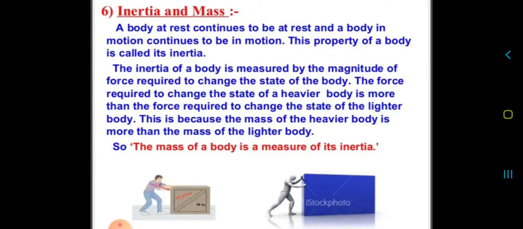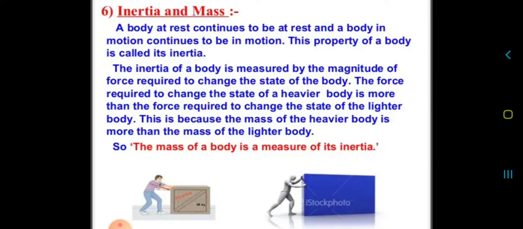Okay, now what is inertia and mass? A body at rest continues to be at rest, and a body in motion continues to be in motion. This property of a body is called inertia. Clear? The inertia of a body is measured by the magnitude of the force required to change the state of the body. The force required to change the state of a heavier body is more than the force required to change the state of a lighter body. This is because the mass of the heavier body is more than the mass of the lighter body.